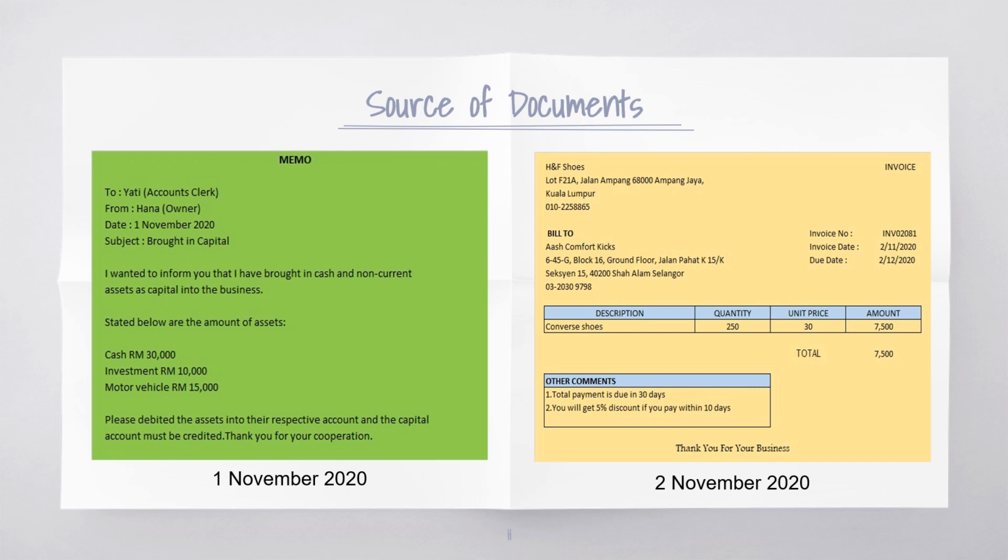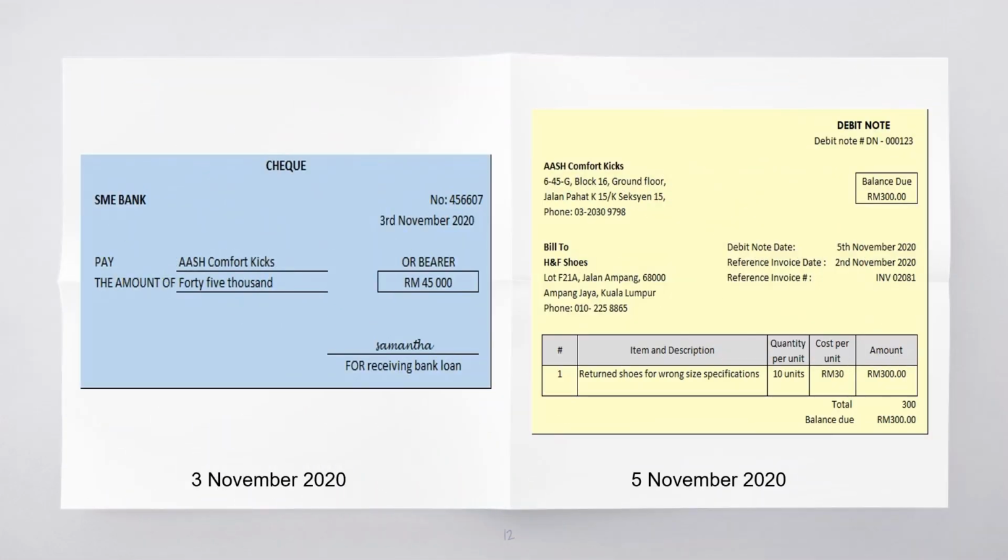Then, on 2nd November 2020, H&F Shoes gave us an original invoice because we bought 250 units of Converse shoes at 30 ringgit per unit from them. While on 3rd November, SME Bank gave us a cheque because the business took a loan of 45,000. Next, on 5th November, purchase returns: the business returned goods to H&F Shoes. So, we have to issue a debit note to the account payable while they will keep an original note.